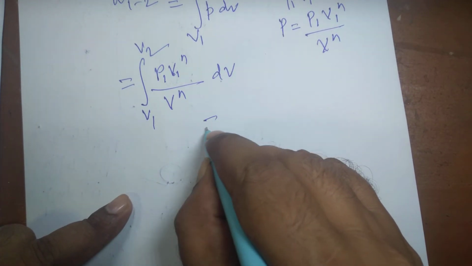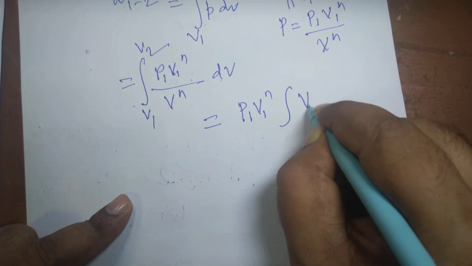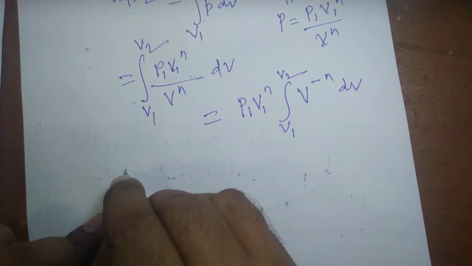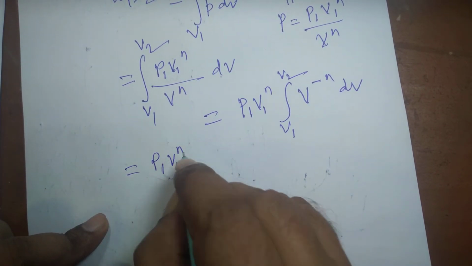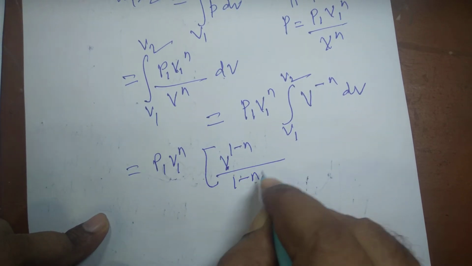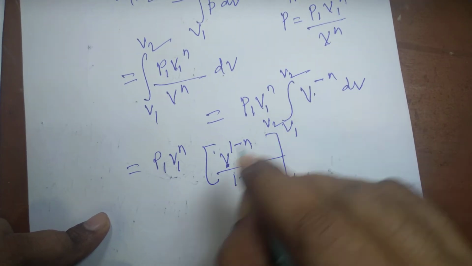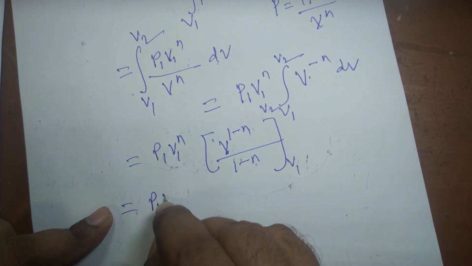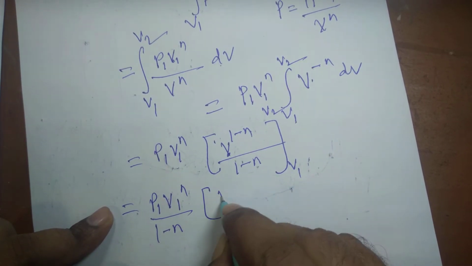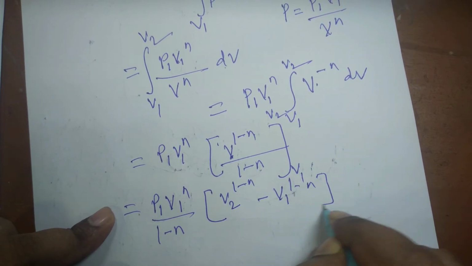This is again equal to, we can take P1 V1 to the power n outside, so this becomes V to the power minus n dV from V1 to V2. This is again P1 V1 to the power n, V to the power 1 minus n divided by 1 minus n, minus n plus 1, which is the same as 1 minus n. So this is equal to P1 V1 to the power n divided by 1 minus n, V2 to the power 1 minus n minus V1 to the power 1 minus n.